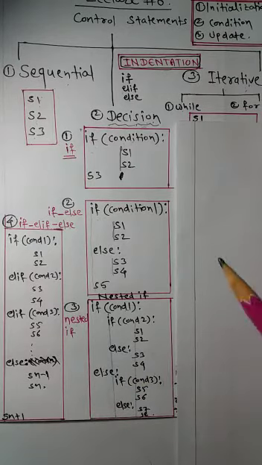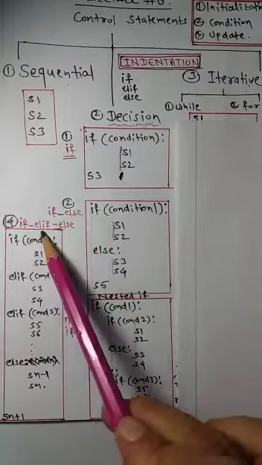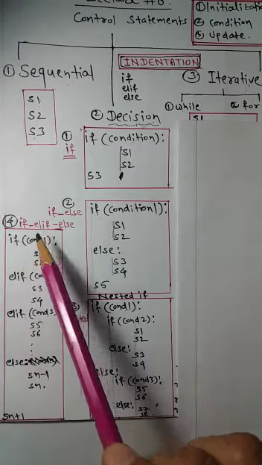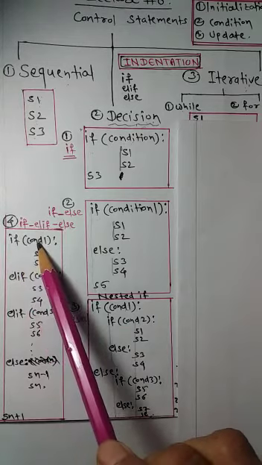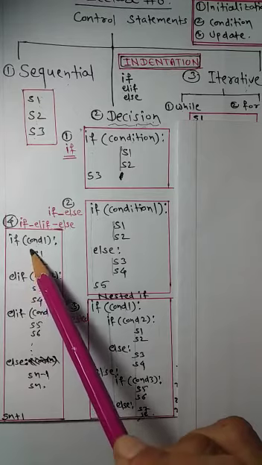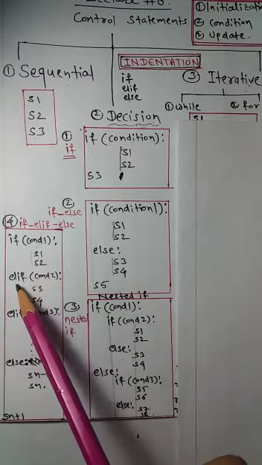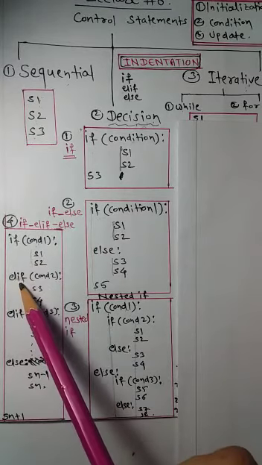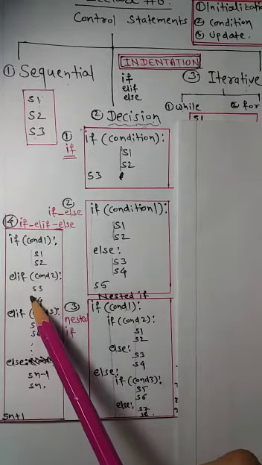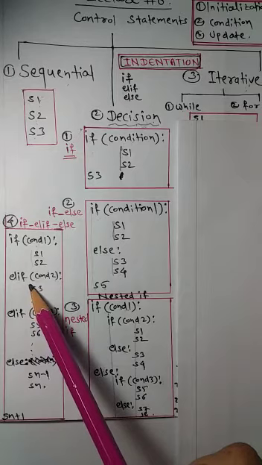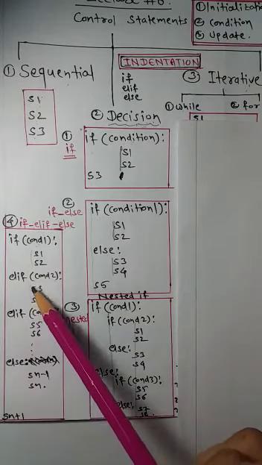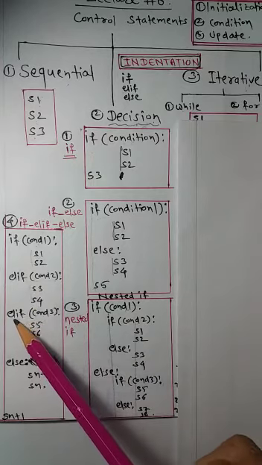And the final one is the if, elif, else structure. Now elif is the same as else if. So if condition 1 is true, then the statements in the if block will be executed. Elif, again the second condition will be tested. If this is true, the statements within this elif block will be executed. We may have any number of elif statements, and so here I have given one more elif statement.